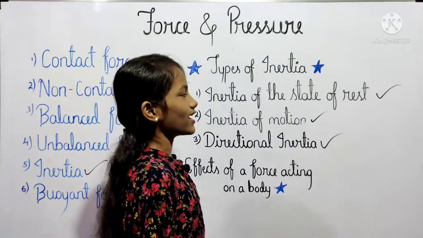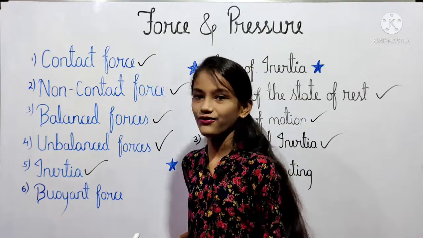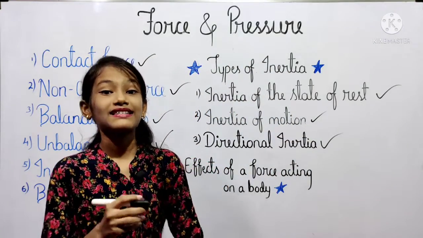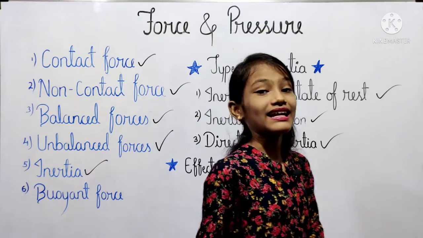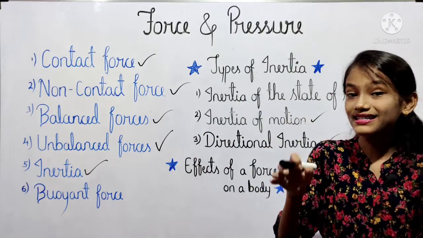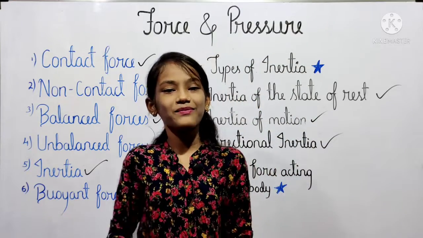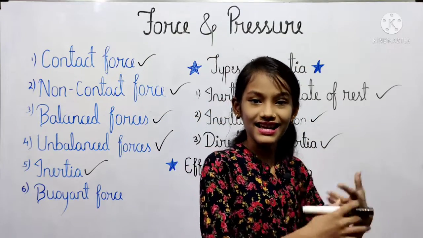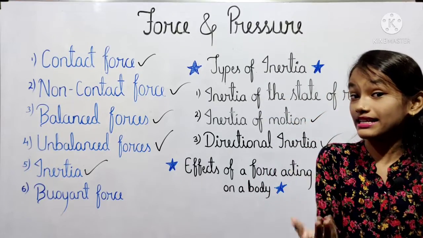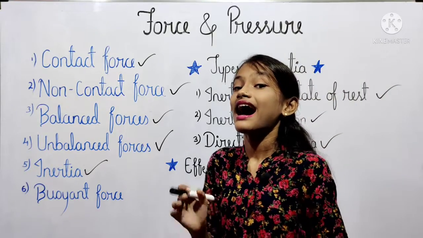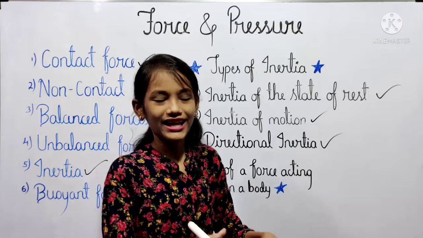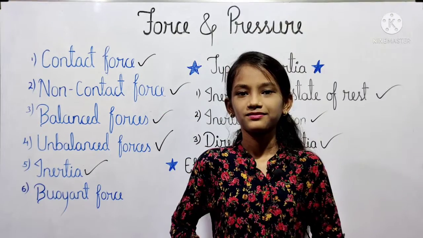Now we will see our sixth point, that is the buoyant force. When an object is immersed into a liquid and it experiences a force from the upper side, this is called the buoyant force. For example, we see that a boat is sailing on the river or the sea, as well as icebergs floating on the river or the sea.